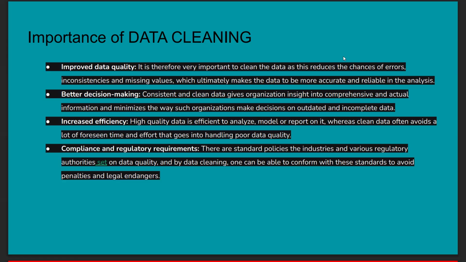And also inconsistency and missing values. Not only reducing the chance of errors, but also reducing the inconsistencies present in the data set and reducing the missing values makes the data more accurate and reliable in the analysis. If we reduce the chance of errors, inconsistencies, and missing values, then we can make the data more accurate and more reliable during analysis. So that is improved data quality.